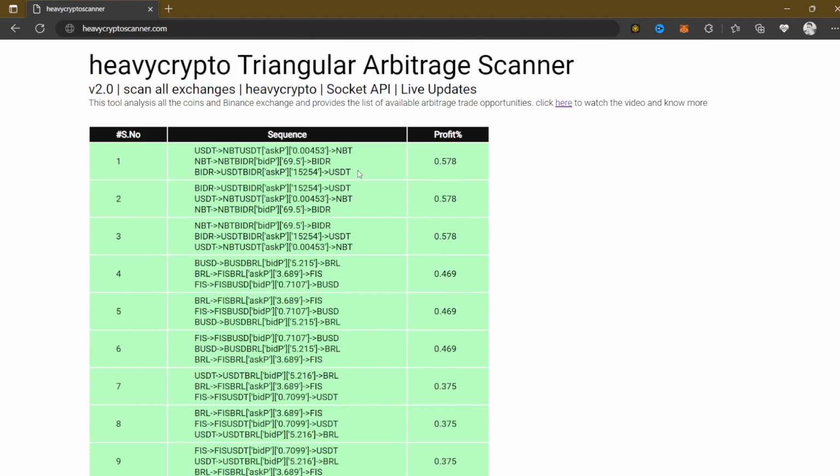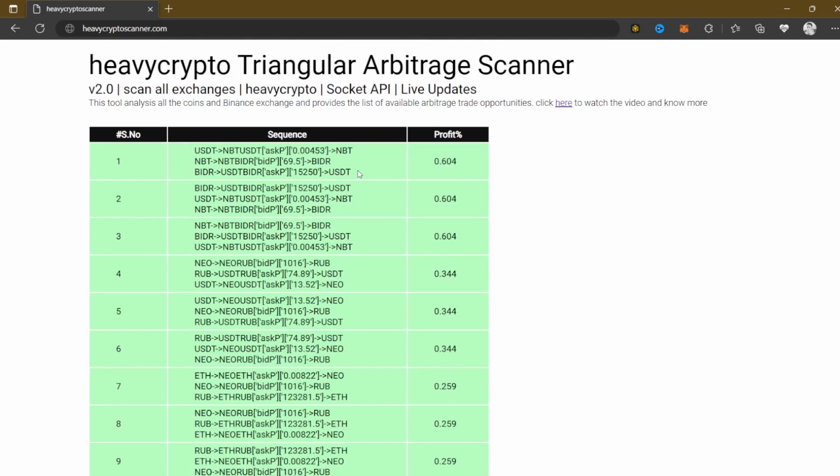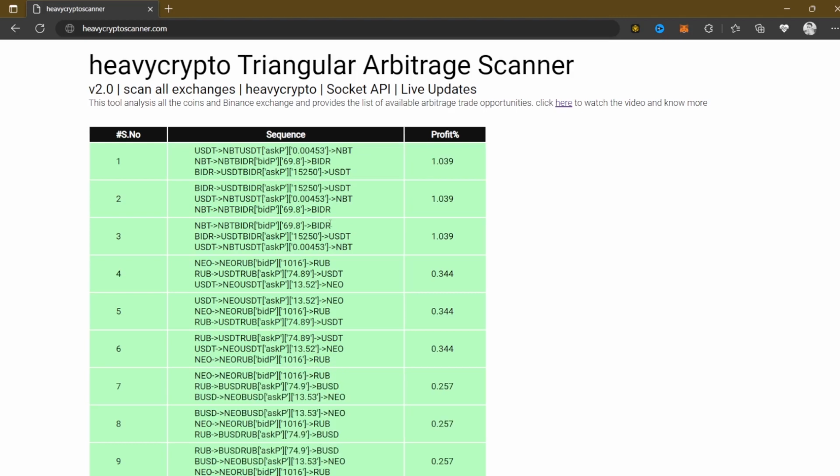All right. So as you all know, our tool will let you scan multiple crypto exchanges and all that good stuff. I mean, our tool is different from all other tools that you have seen on the internet. The good thing is that this one will give you profitable triangular arbitrage opportunities, as well as let you scan multiple crypto exchanges.